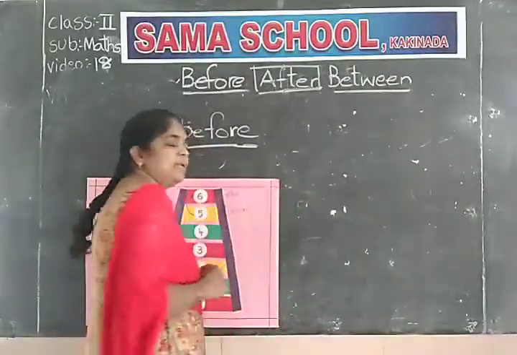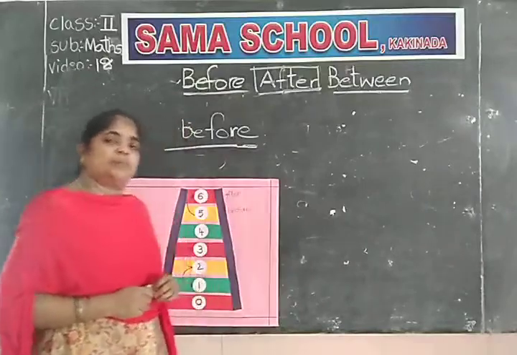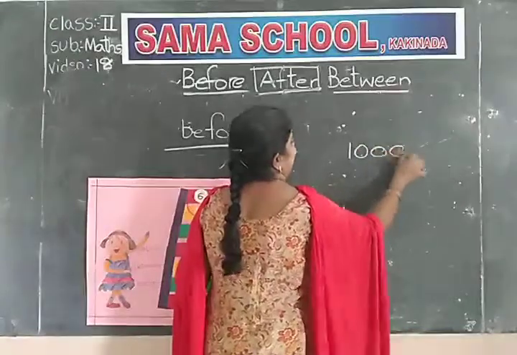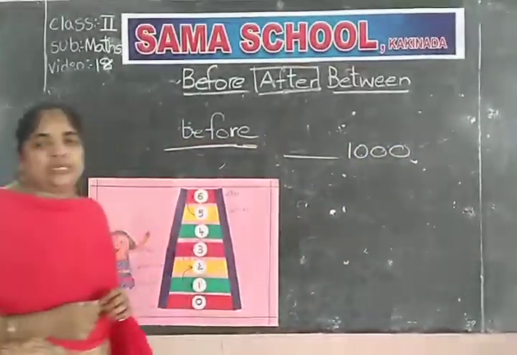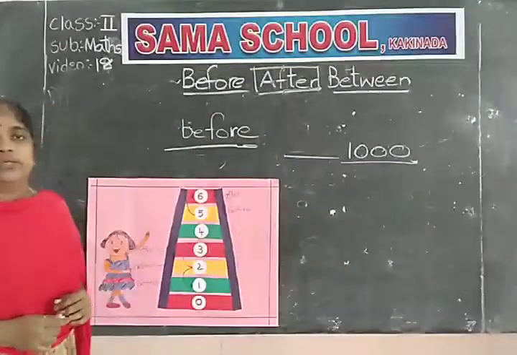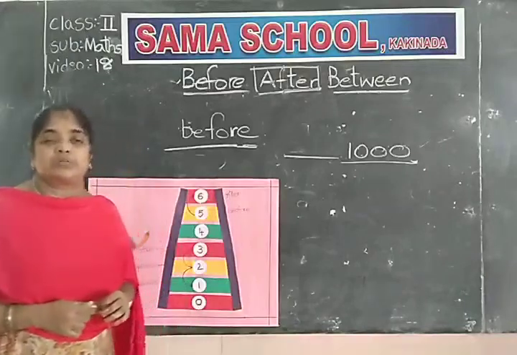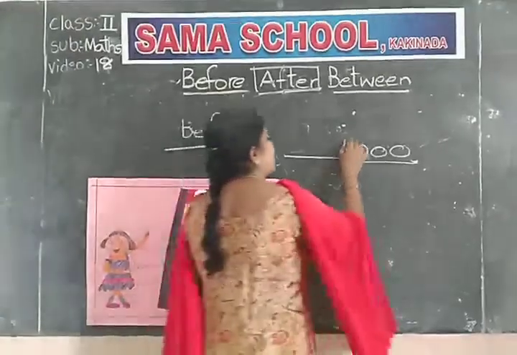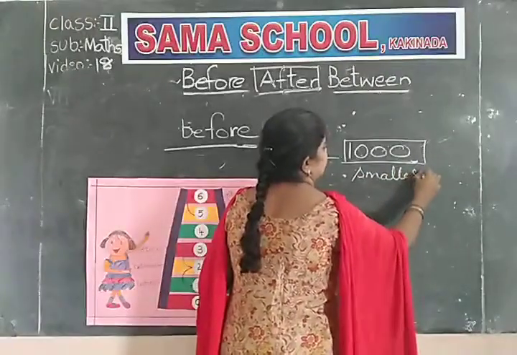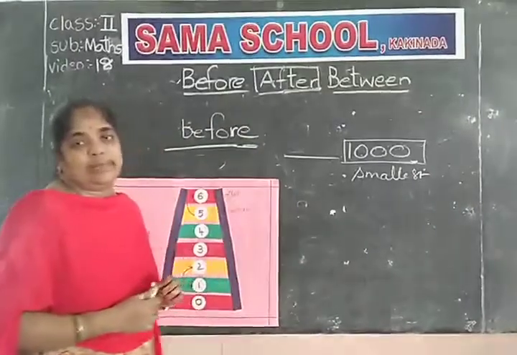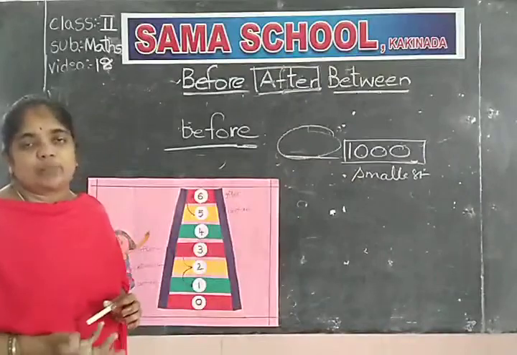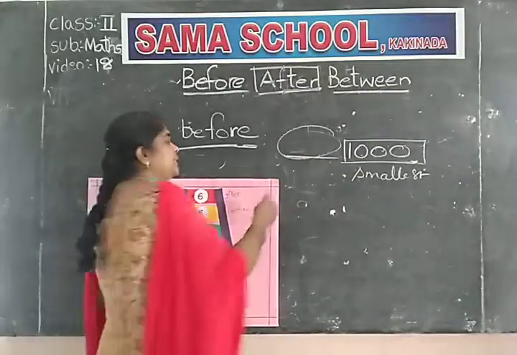Okay. For the 100 place, it is easy to write. When you go to the 1000 place, it becomes a little bit difficult for you. Suppose you take 1000. What is the before number for 1000? Already we learned the numbers. 1000 is the smallest 4-digit number. So before 1000, what comes? The greatest 3-digit number will come. Okay, what is the greatest 3-digit number?